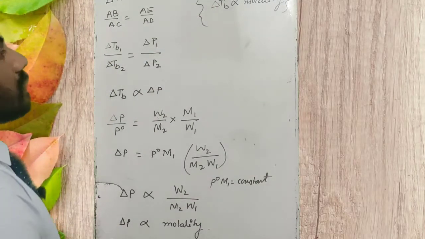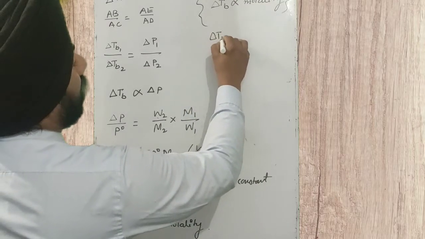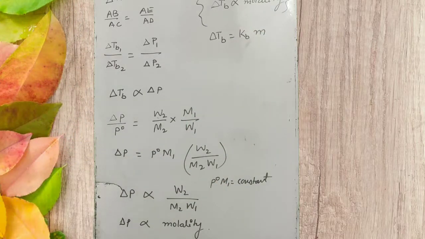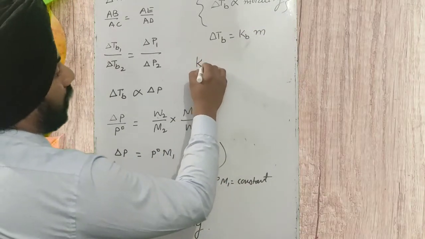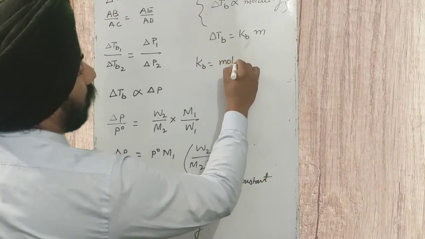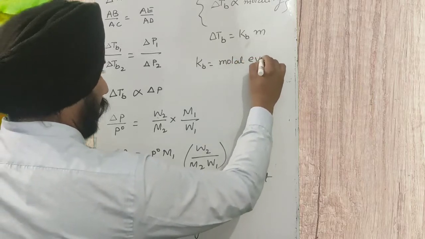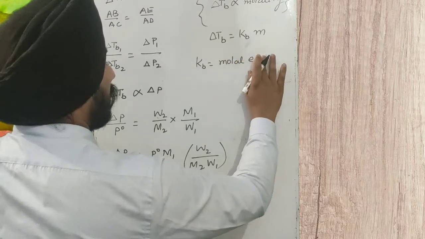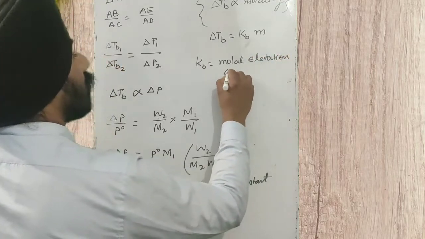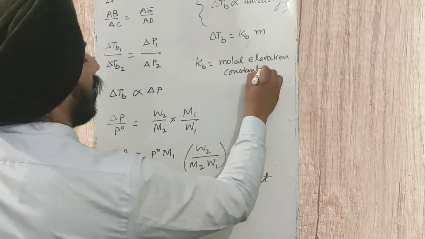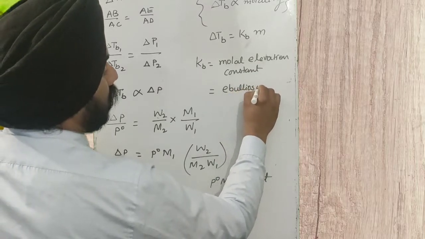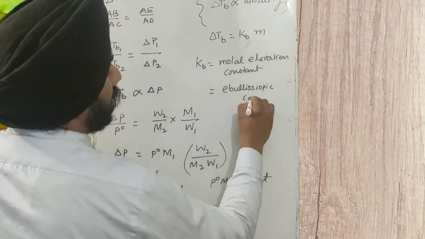Okay, now delta TB is equal to Kb into m. Molality I am writing as small m. What is Kb here? Kb is the molal elevation constant. We can write it as molal elevation constant, and we can also call it the ebullioscopic constant.